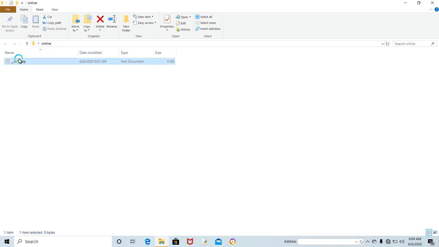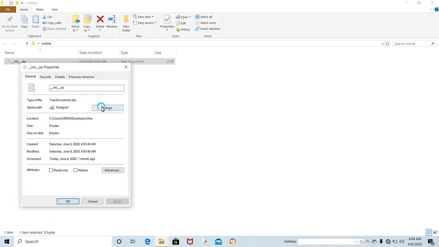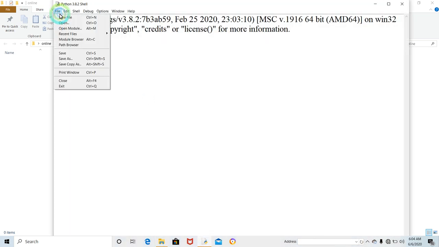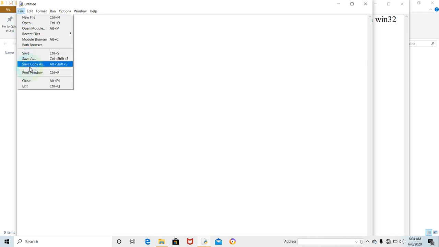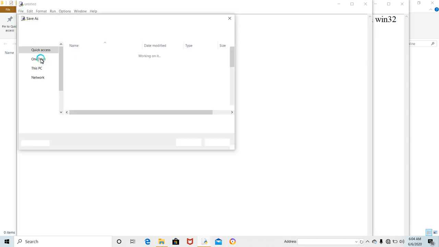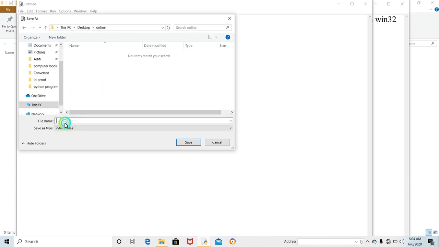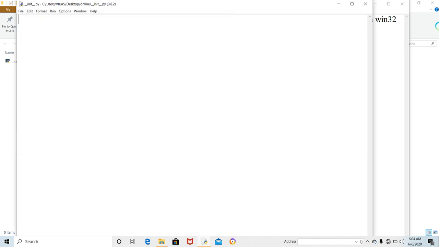Now it is considered as a text file, and we have to change this type of file. It is not considered as a Python program, so delete it. With the help of IDLE, we will open a new file, and simply I will save it to the desktop, in the online folder, and I will write the name __init__.py. Save it and we will close.